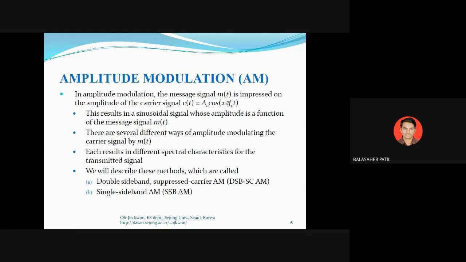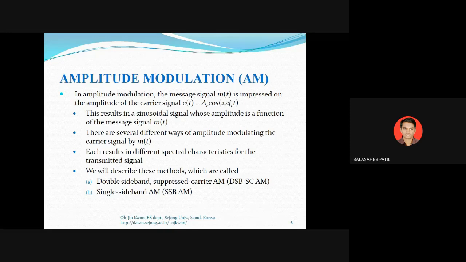So we have the two sidebands with the carrier removed. The second method is single sideband, because in double sideband both the sidebands have the same information, right? So again there is a possibility to save the power.